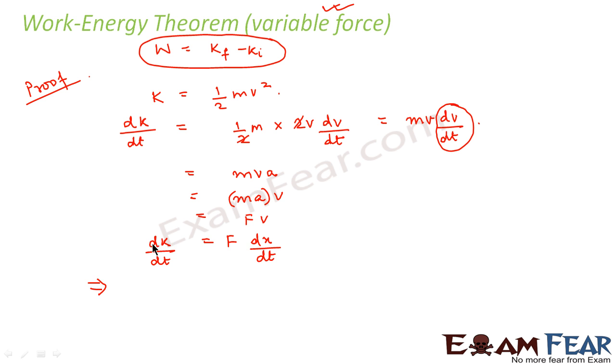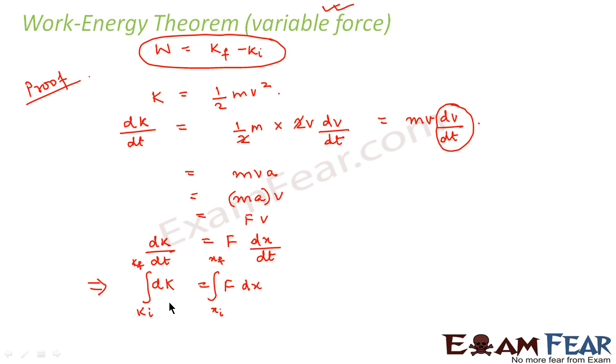Now looking at both the left hand side and right hand side, we can say dK is equal to F dx. Now what is F dx? Let us suppose I integrate both the sides. You integrate this from K initial to K final, and you integrate this side from x initial to x final.